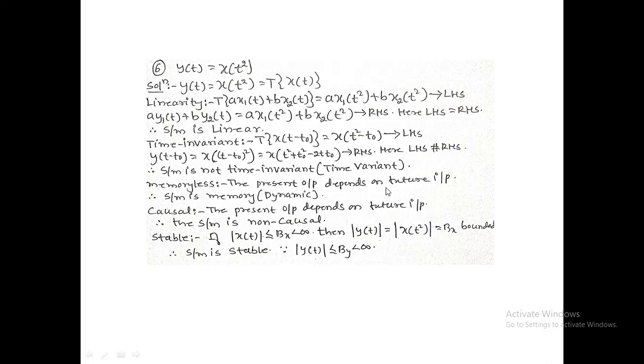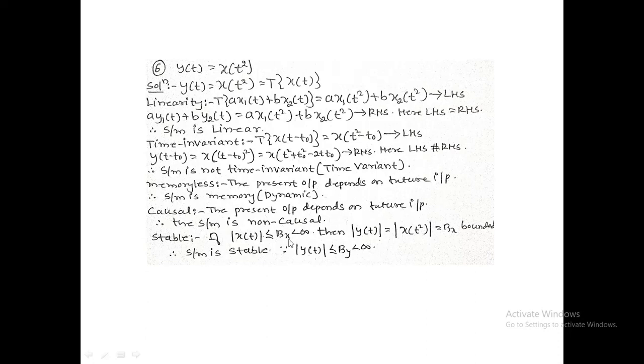Memory. The present output depends on future input, and the system has memory. Because at t equals 2, y of 2 equals x of 2 square, x of 4. Present output at t equals 2, and input at t equals 4, future input. Go for negative value of t. T equals minus 2, y of minus 2: output at t equals minus 2, input minus 2 whole square, 4. Again x of 4. Output is at t equals minus 2, but input is at t equals 4. Therefore, the present output always depends upon future input. Therefore, the system has memory, and the system is non-causal because the present output depends on future input.